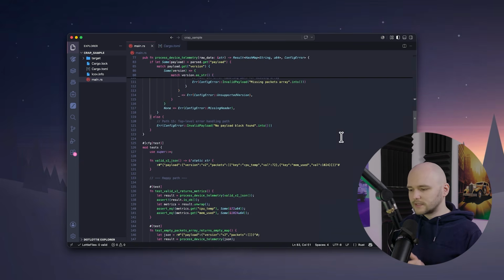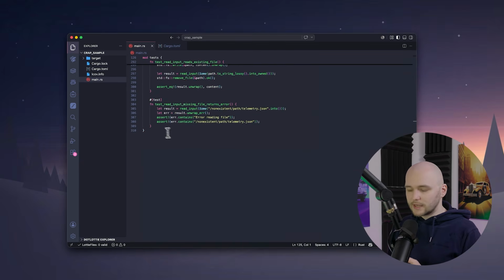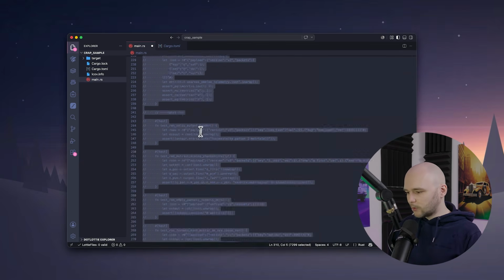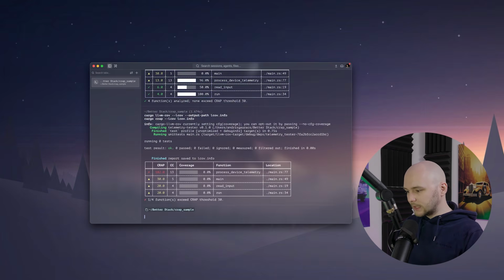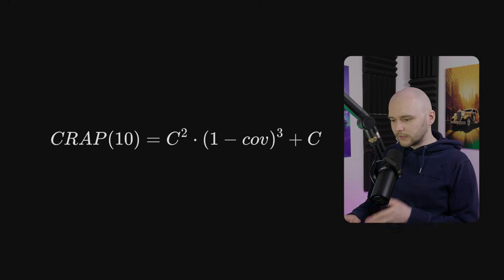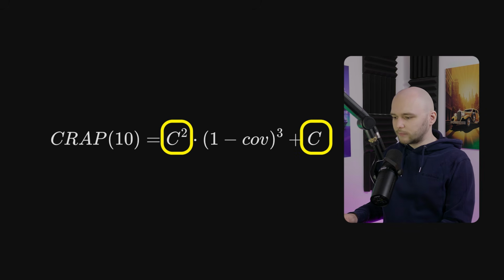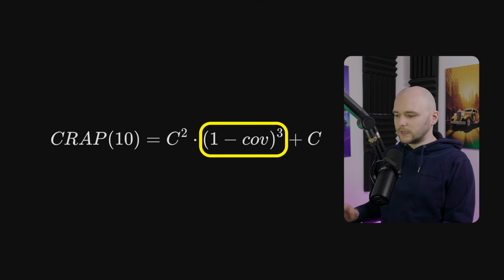But let's look at what happens if someone deletes those tests, or if an AI agent generates this function from scratch and skips writing tests completely. So in this example, I'm just going to comment out my tests. And if we rerun Cargo Crap again, suddenly that score shoots past 100. So it uses a straightforward formula to calculate risk, balancing cyclomatic complexity, the number of linear execution paths through your code, against test coverage. So if we look at this function, C is the cyclomatic complexity of the function, and cov is the test coverage expressed as a fraction between 0 and 1.